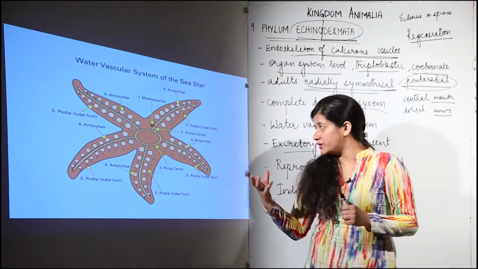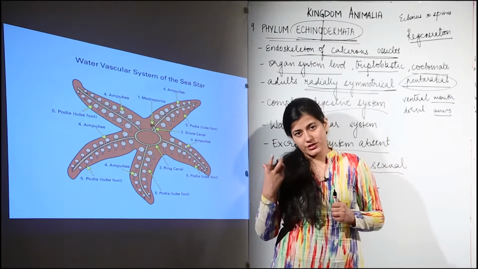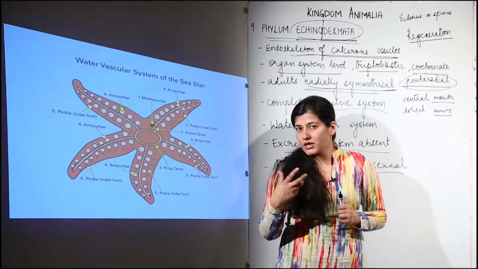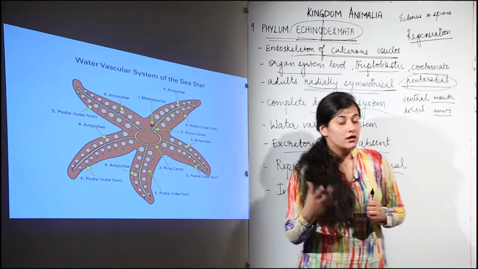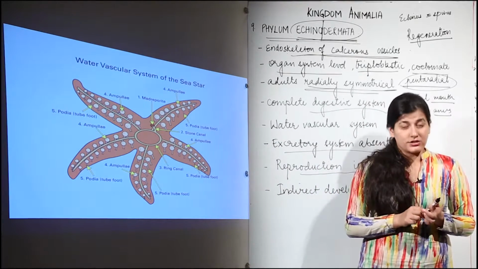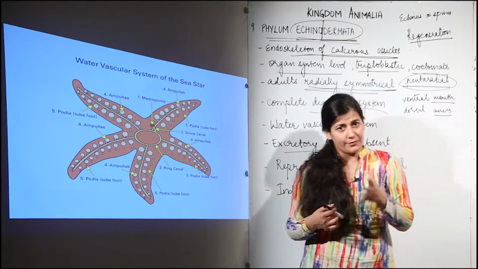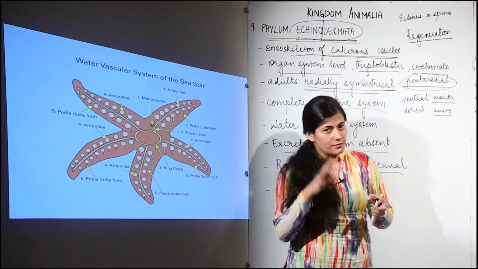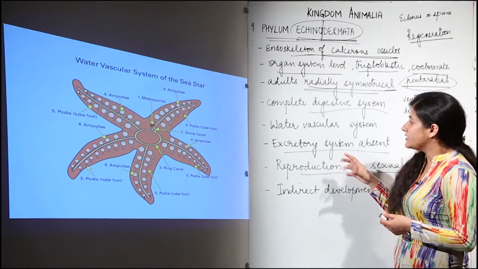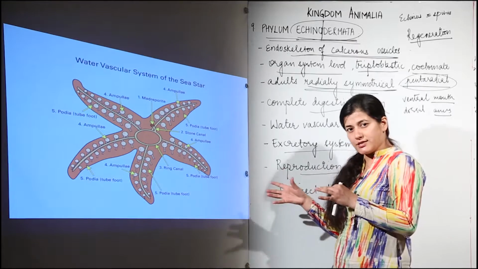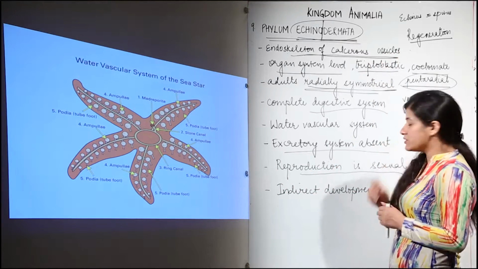So you can make out that these organisms can be of great help. By studying their tissue structure, and if we find the basic proteins responsible for regeneration, we can come across techniques and medical technology where we can regrow our amputated organs. That is a different part, but you need to remember that they have a high capacity of regeneration. That could be termed asexual reproduction, but it is basically this phylum's exclusive feature.